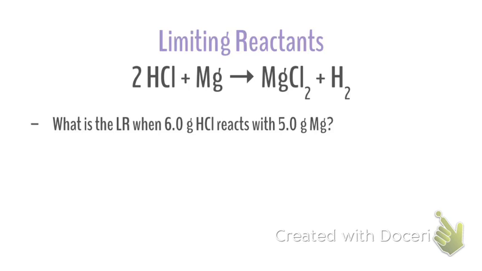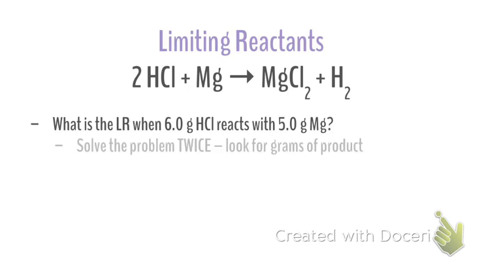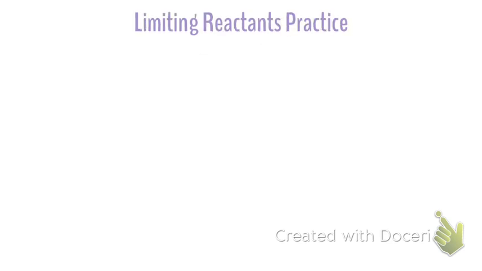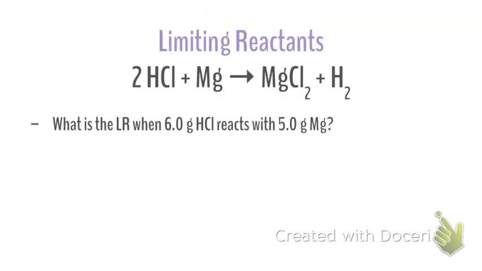One other little secret here. In this question, anywhere, does it ask for the mass of the product? No. So, realistically, I could take both of these to just moles of H2. I could take both of them to moles instead of going all the way to grams, because all it's asking for is the limiting reactant. So I could stop at moles as long as it doesn't ask me anything else about grams or about percent yield.